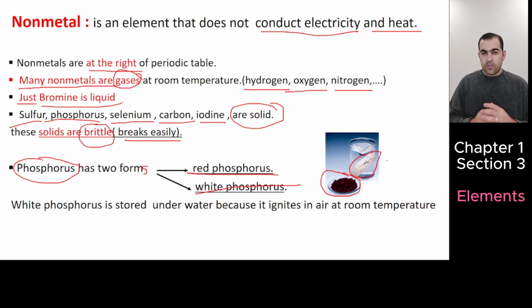Why? Because it ignites, it burns in air at room temperature. At 25 degrees Celsius, if you put it somewhere directly, it ignites because it reacts with air, meaning oxygen.